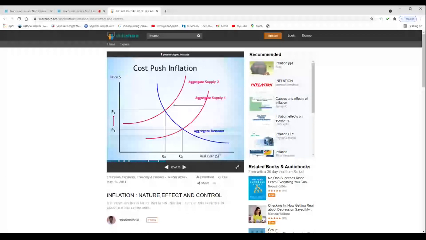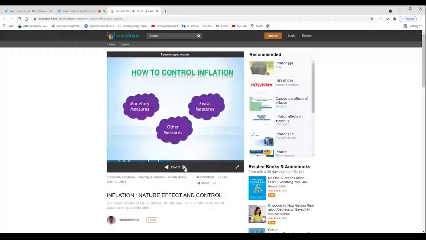So here these are the monetary measures. Credit control. Yesterday we discussed the RBI credit control methods. The central bank should pursue a credit control policy. In order to control the cash reserve ratio, it can also issue notice to other banks in order to control credit. That means credit control measures can be taken up by the central bank.